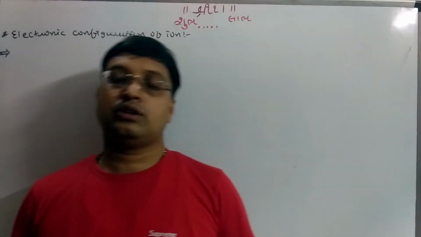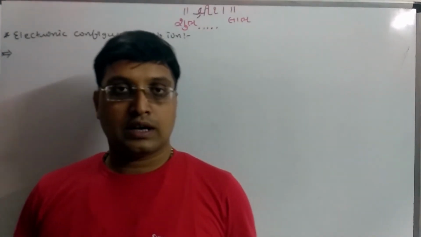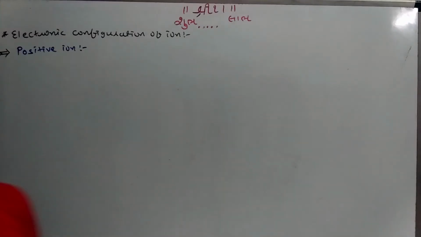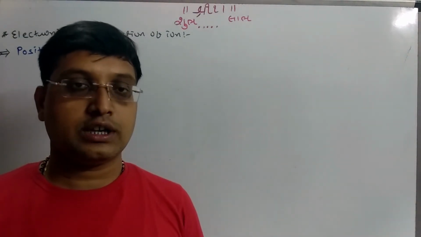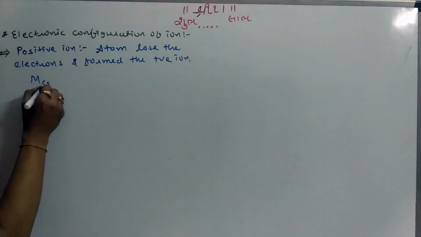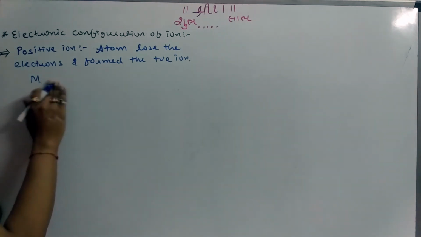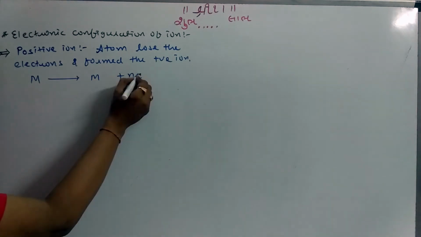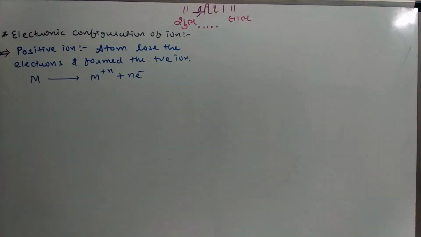Let's see the electronic configuration of the ions. As we know, there is one positive ion and one negative ion. When an atom loses an electron, it forms a positive ion. If M is an atom and it loses n electrons, then the charge of M is M to the power n plus.